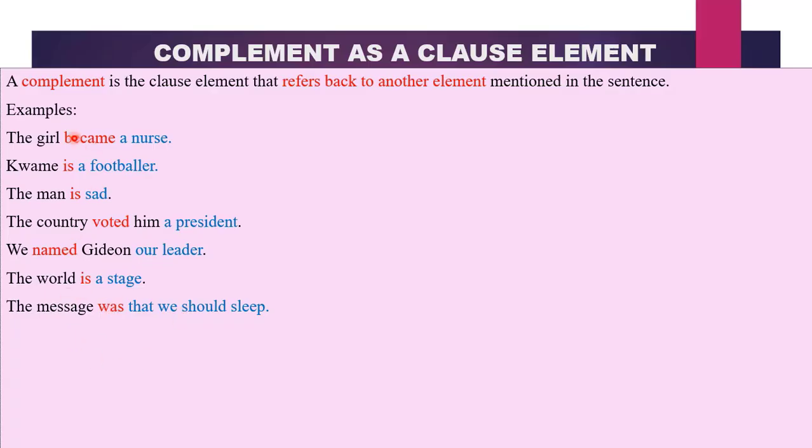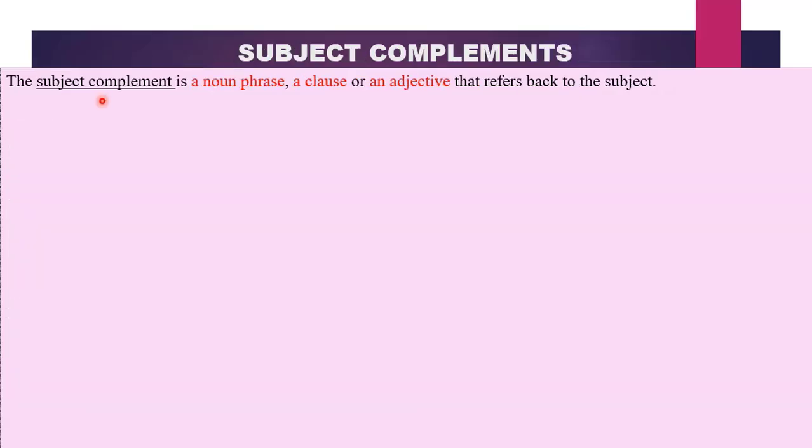From these examples, we can see that some of the complements refer back to the subjects and some of them refer back to the objects in the sentence. Therefore, we have two types of complements: the subject complement and the object complement. Let us take them one after the other. As we saw earlier in the previous slide, the subject complement can be a noun phrase, a clause, or an adjective, and it should refer back to the subject.